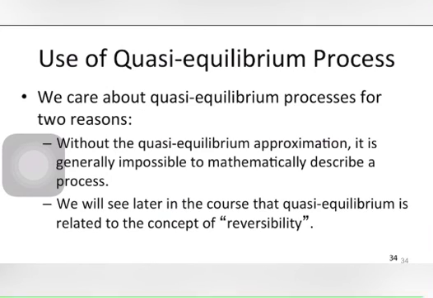And later, in the reversibility part of the thermodynamics course, we will see that the quasi-equilibrium process also has something to do with reversible processes, or the concept of reversibility.